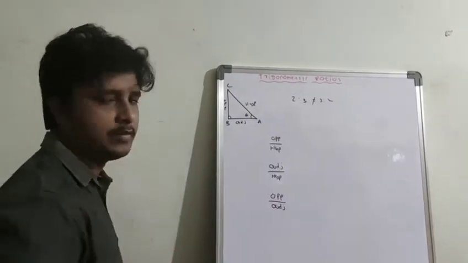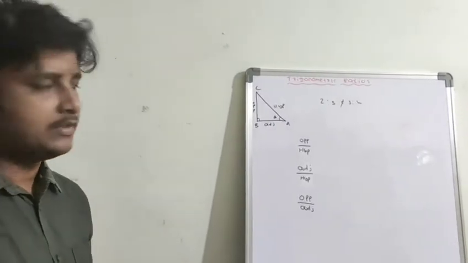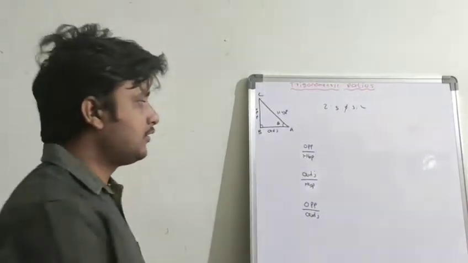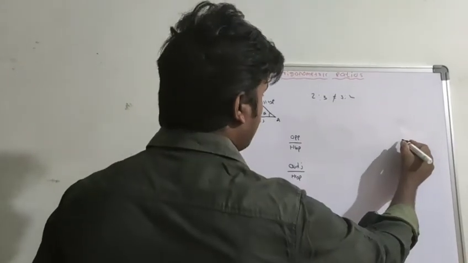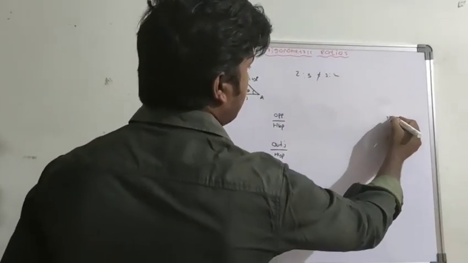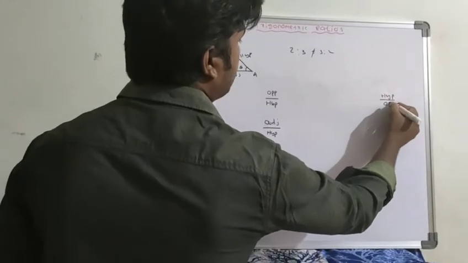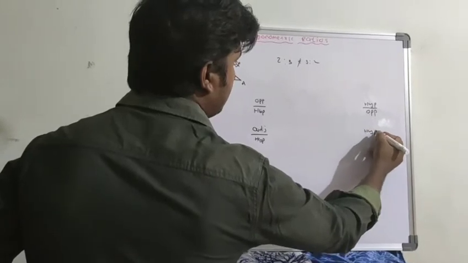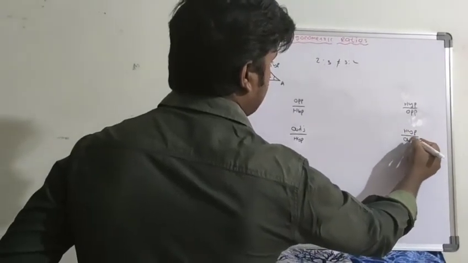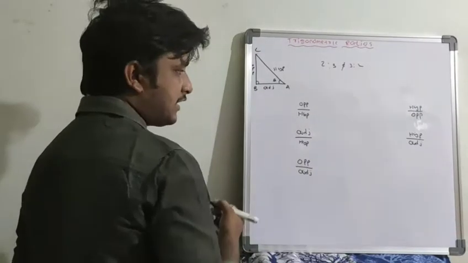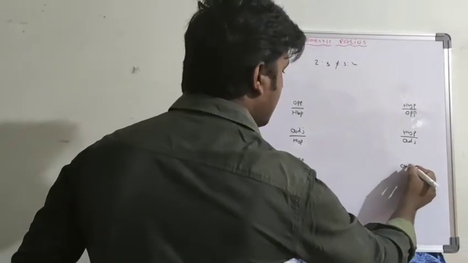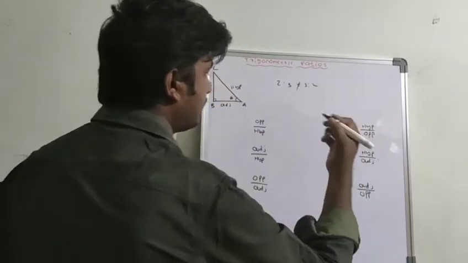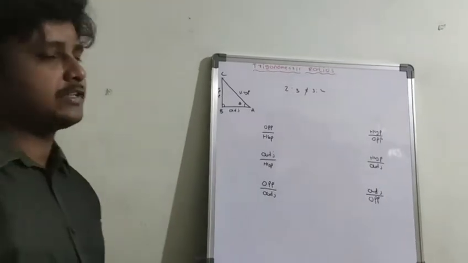Okay, see, in ratio 2:3 is not equal to 3:2. These two are not equal. Why? Because 2:3 and 3:2 are not equal. Similarly, opposite by hypotenuse and its reciprocal are different. So, opposite by hypotenuse, then its reciprocal hypotenuse by opposite. Next, adjacent by hypotenuse, its reciprocal hypotenuse by adjacent. And opposite by adjacent, reciprocal is adjacent by opposite. Okay, these are the 6 trigonometric ratios.